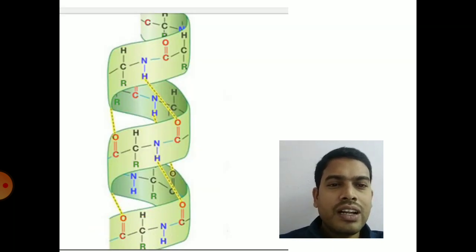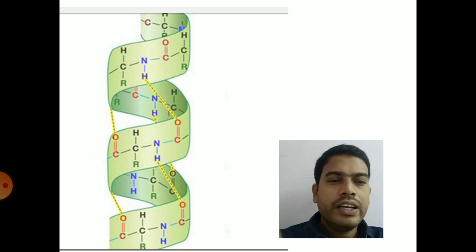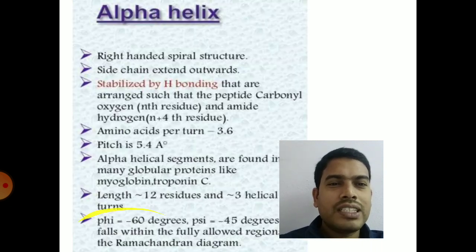The left-handed or right-handed alpha helix are stabilized with the help of intramolecular hydrogen bonding. Intramolecular means within the structure the hydrogen bonds are present. So if the nth residue is the first residue, the n plus fourth residue will be connected with the nth residue with a hydrogen bond. That is the intramolecular hydrogen bonding present in alpha helical structure.